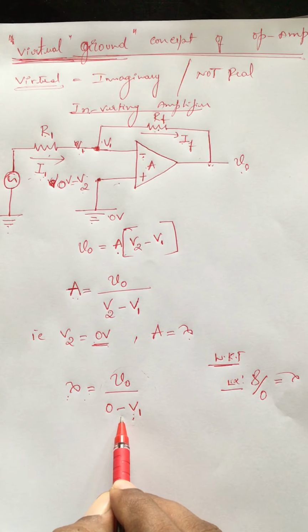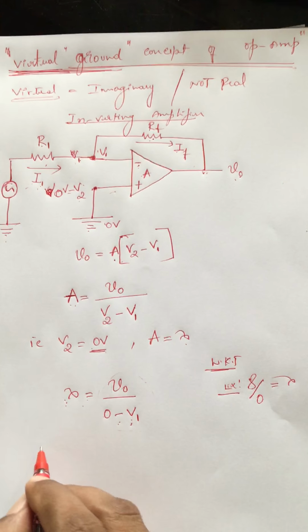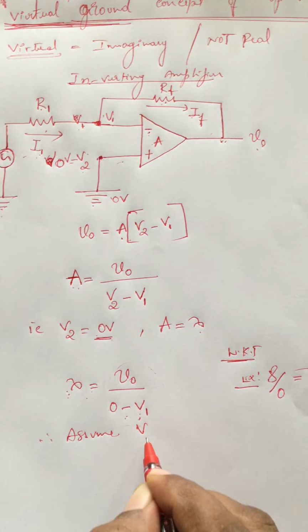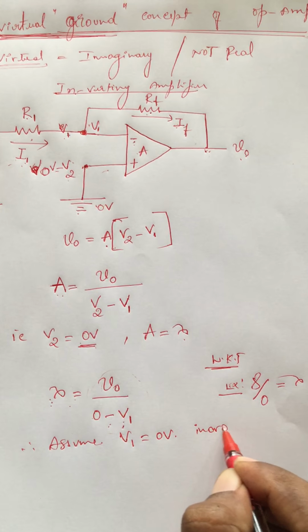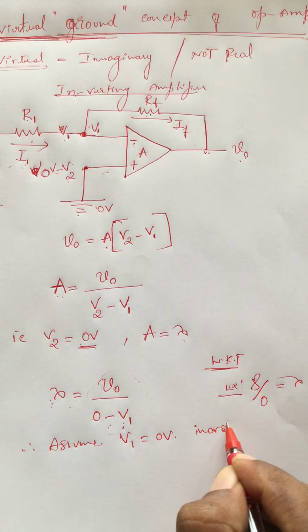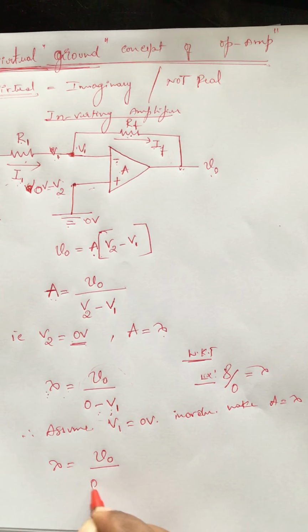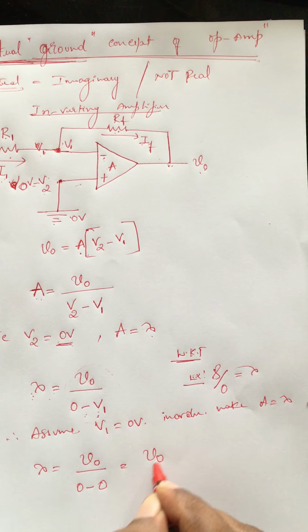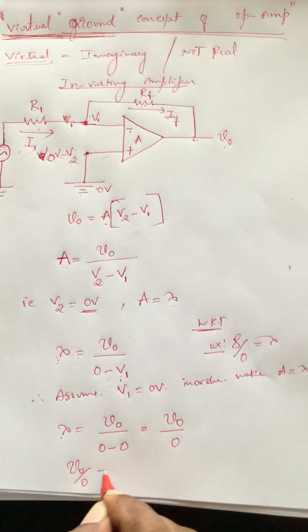So V0 divided by 0, whatever the value of V0, will give you infinite. Therefore, I have to assume V1 is equal to 0 voltage in order to make A equal to infinite. So infinite is equal to V0 divided by 0 minus 0, which is nothing but V0 divided by 0. That's how you get infinite.